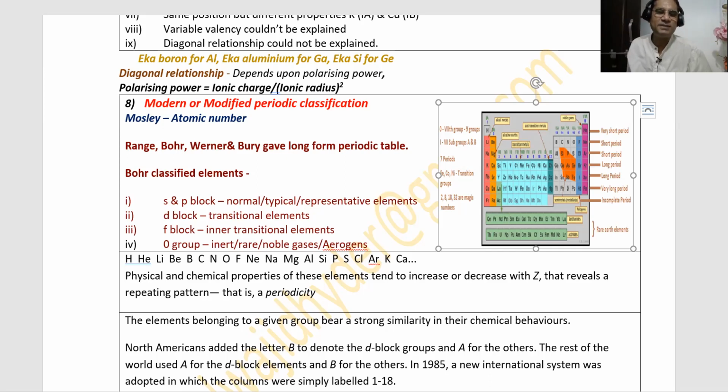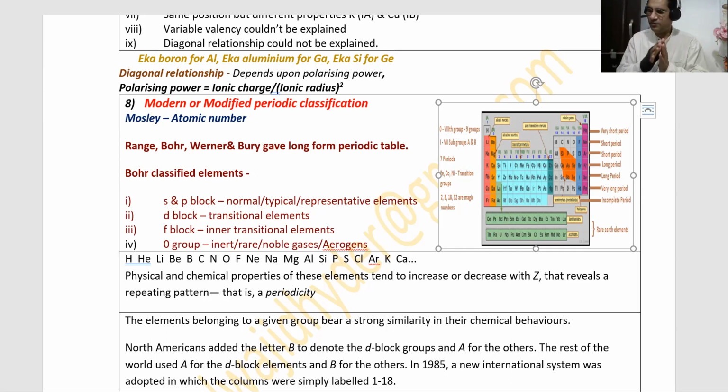But it was based on atomic weight only, not exactly atomic number, because it was not known at that time. But the order of the elements, their position, their properties, prediction, everything was 100% accurate. It was so correct a classification